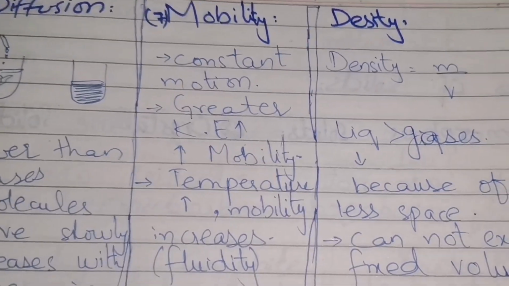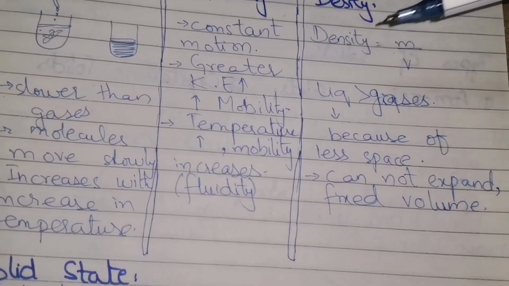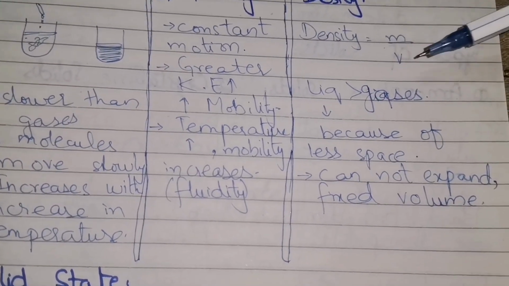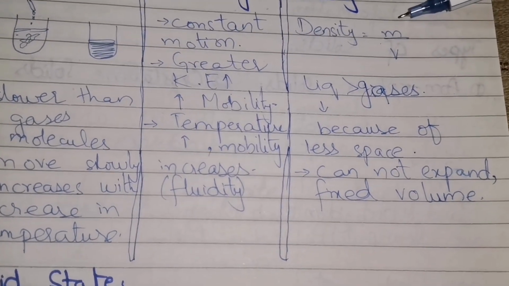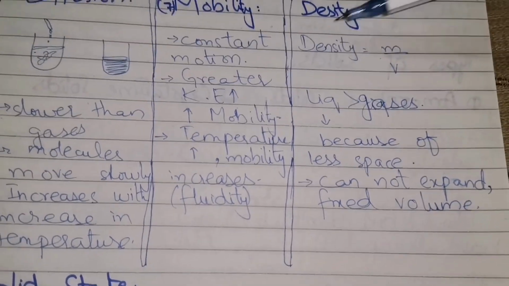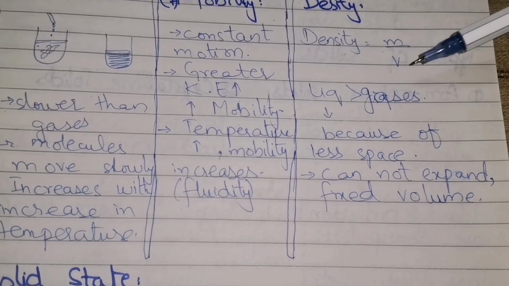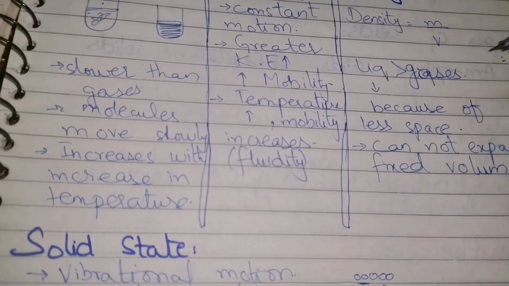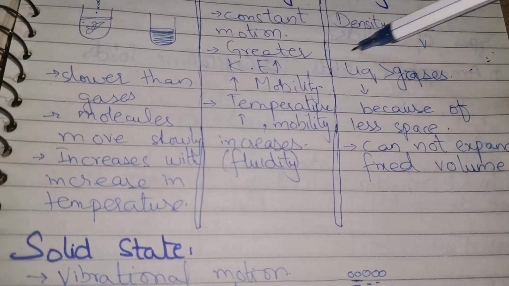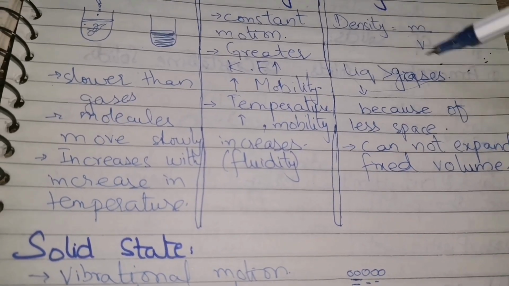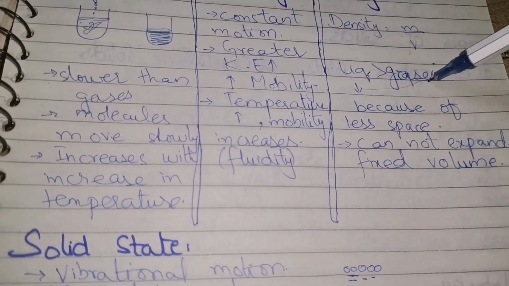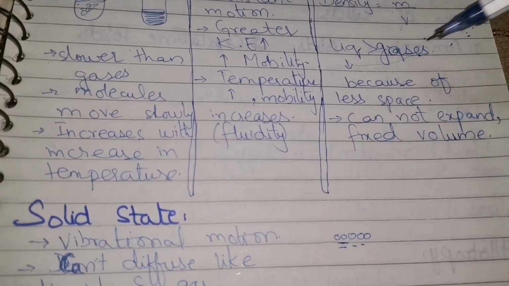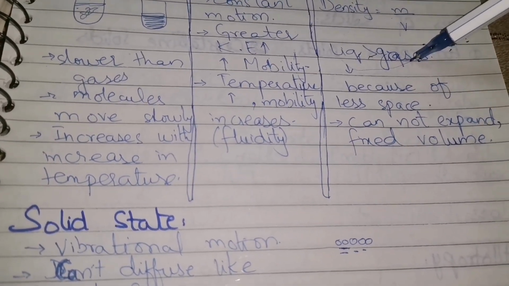The other point is density. We already studied this as well, that density is inversely proportional to the volume and directly related to the mass. Density is equal to m by v, mass divided by volume. Density of solid is more than that of the liquid, and liquid is more than that of the gases. Here we are just comparing the liquid and the gases, that the density of liquid is more than that of the gases. Why is the density of liquid more than that of the gases?